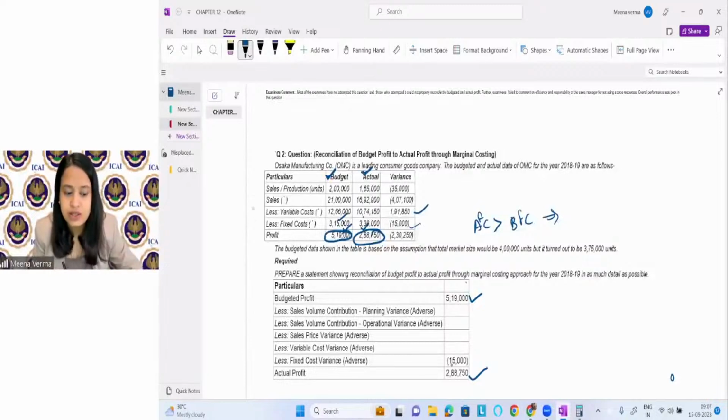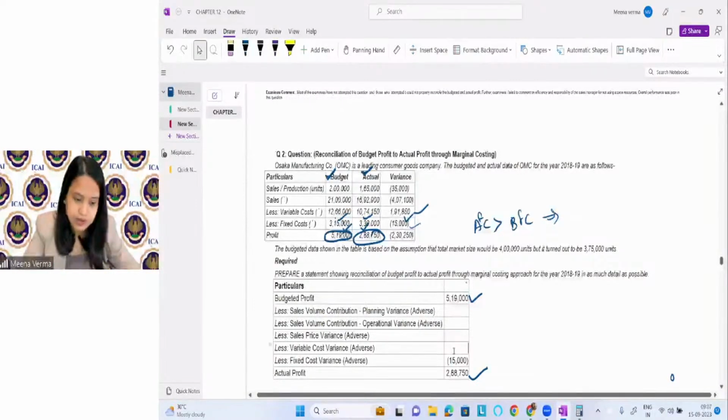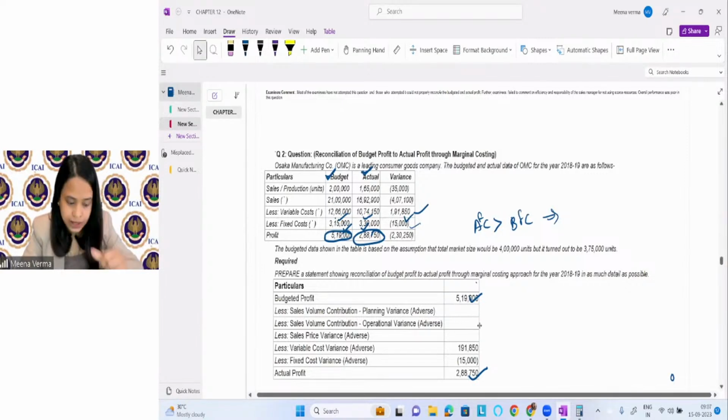The actual cost is less than the budgeted cost, which is good for the company. So this is coming as a favorable variance. This is coming correct, right? This is good for the company, so this is favorable.